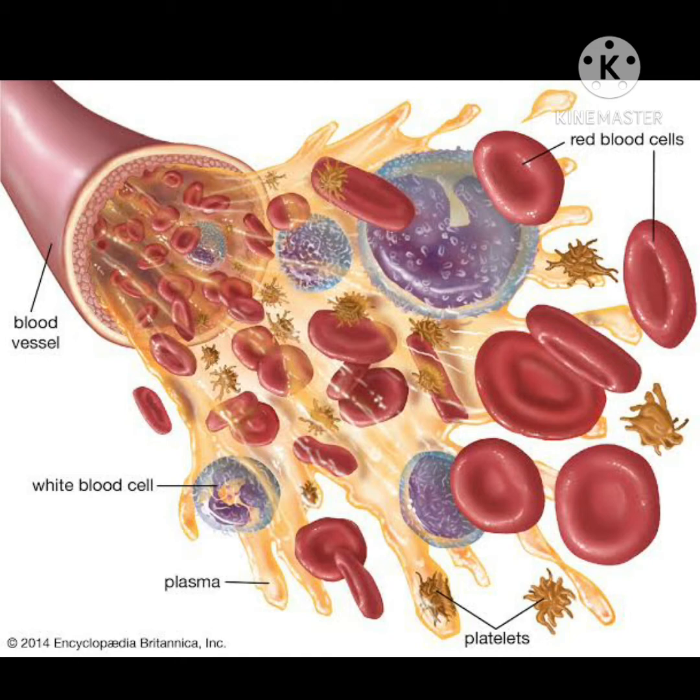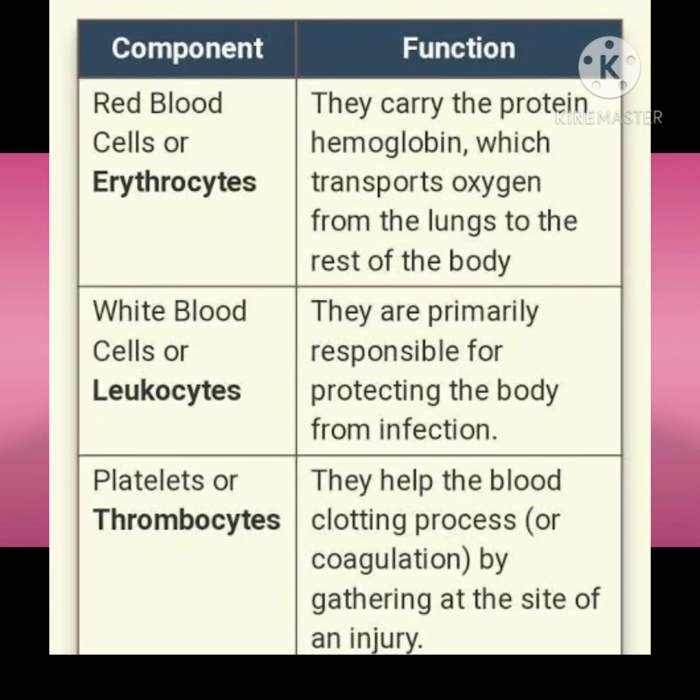Plasma is the fluid part of the blood. It contains about 90 to 92% of water. It is a straw colored fluid in which blood cells are suspended. It helps in fighting infections and in clotting blood in case of injuries.